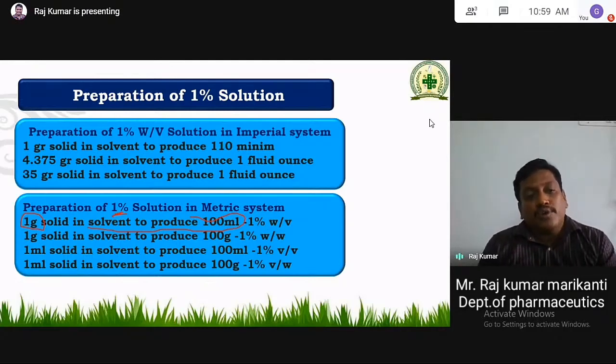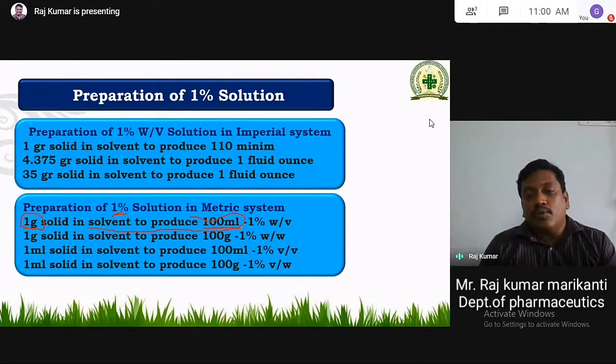You have to take 1 gram of solute in a small amount of solvent, say 10 ml or 20 ml, and then make it up to 100 ml. That is the correct process. For preparation of 1%, you have to take 1 gram of solute, add a small amount of the solvent, get it dissolved, and finally make it up to 100 ml in the volumetric flask.